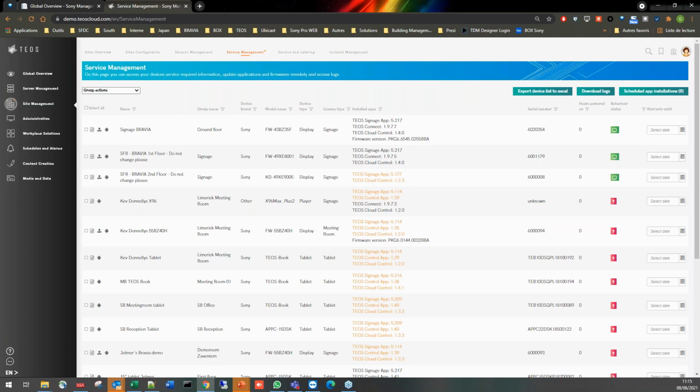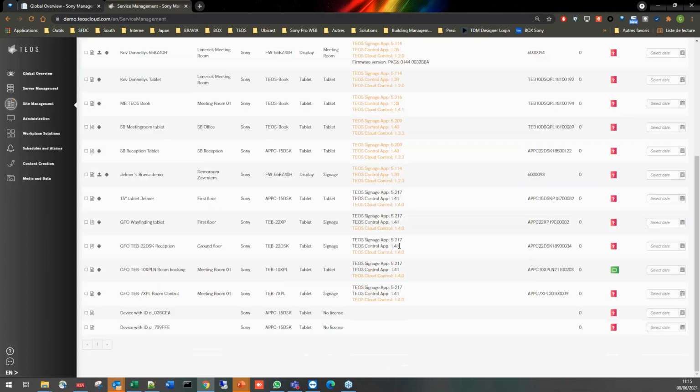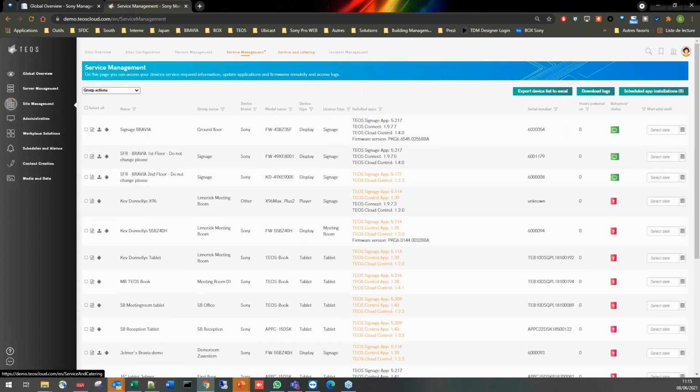So it's something that is constantly updated. And this is also a nice improvement because on the cloud you will be able to basically manage the same way that you do on premise the update of your devices and to maintain, of course, the platform from this point of view.